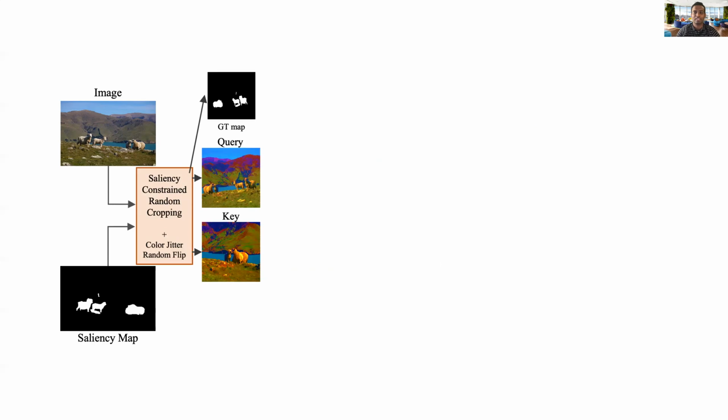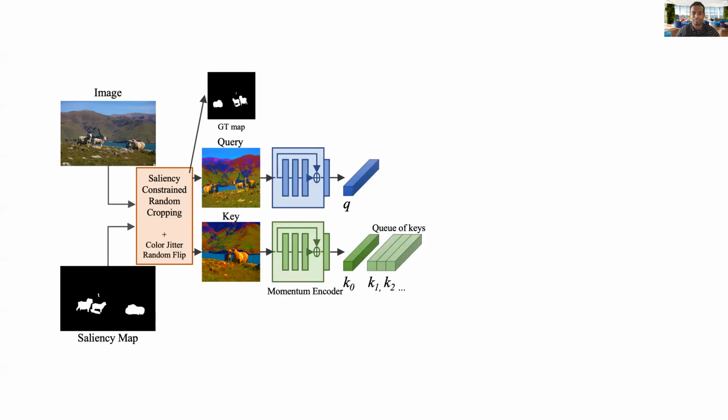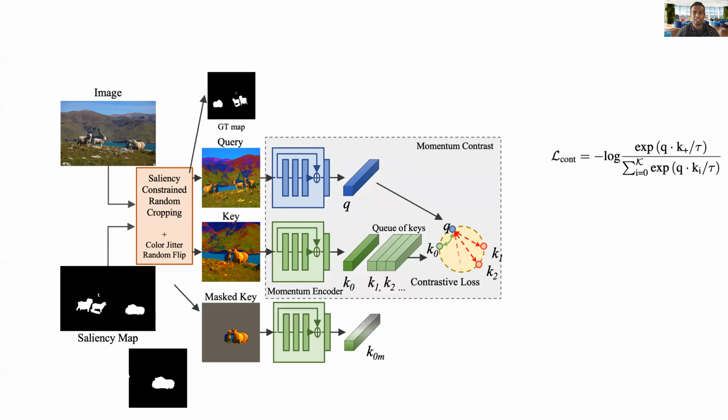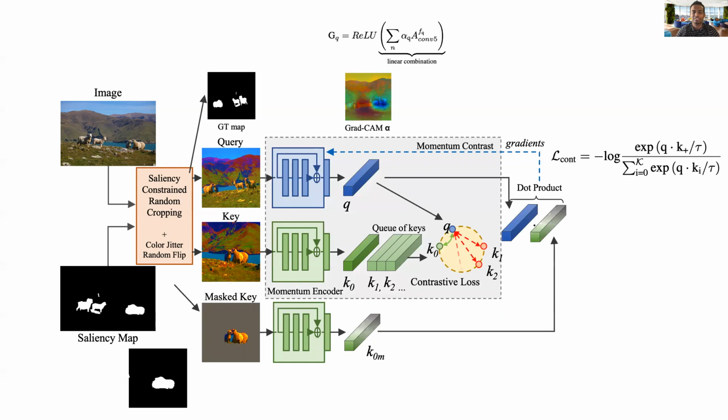We can pass the query and the key to their respective encoders. The momentum contrastive loss tries to get the query and the key representation closer, but farther away from a queue of negatives. With the masked key containing just the salient region in the key crop, we can compute the gradient of the dot product of the query and the masked key representation with respect to the last convolution layer of the query encoder. We global average pool the gradients and combine them with forward activation maps to get GradCam. As we can see, the model looks at the background regions and not the sheep as we would have liked.